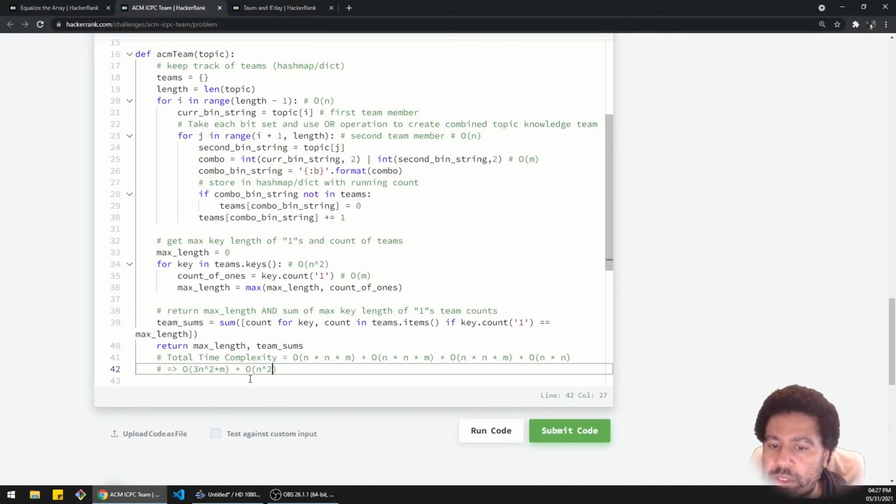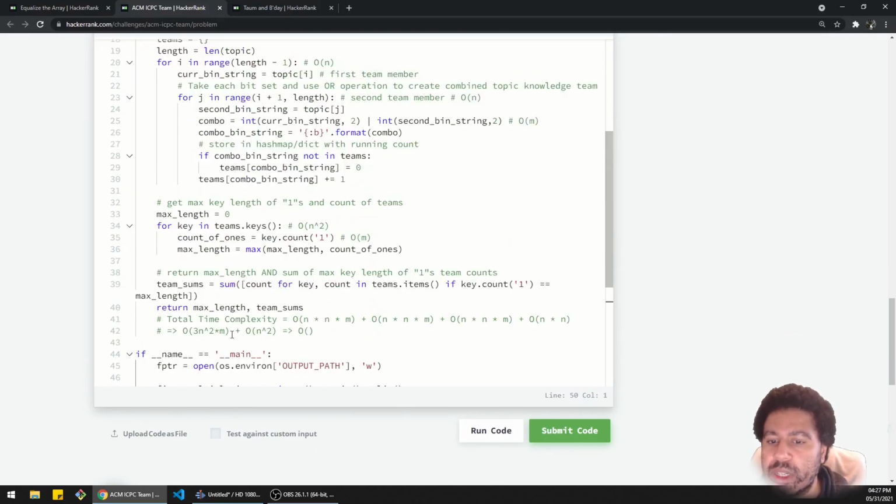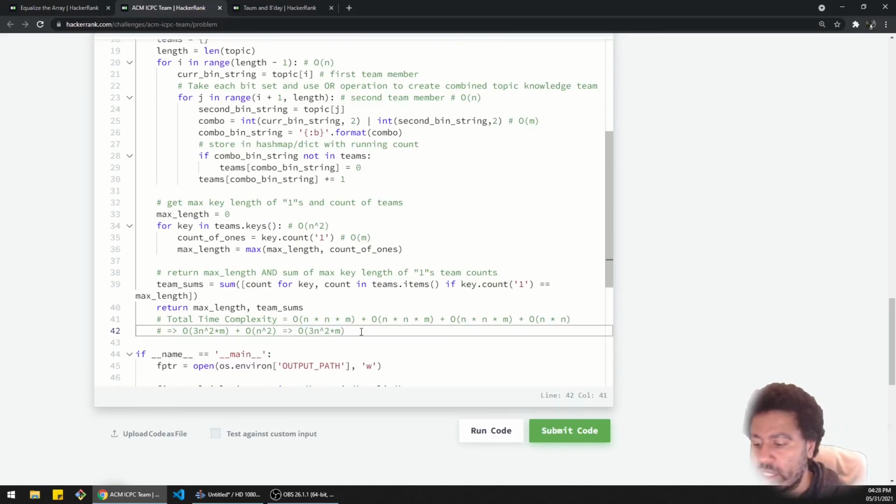And if you think about the factors, the thing that is most significant is definitely this step here. And then that becomes the most significant component. So we basically drop this one because it's not as significant, because you're multiplying by m on this side. So that's why this one gets dropped out. It just gets ignored. You have to assume that these numbers are very, very large, even though I know that's not exactly the case for our specific situation. We can assume that for time complexity, and then we basically just drop the constants after that. So this becomes big O of n squared times m. I believe that's what it comes down to.